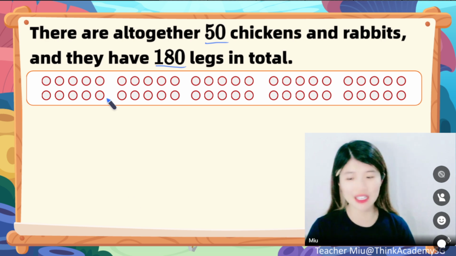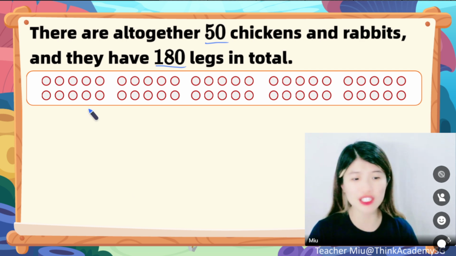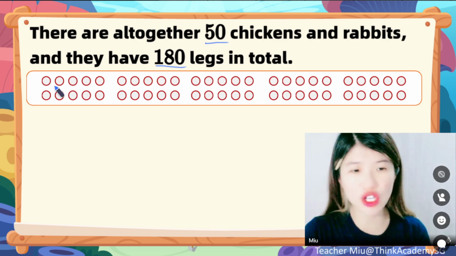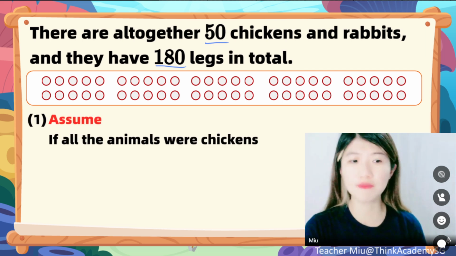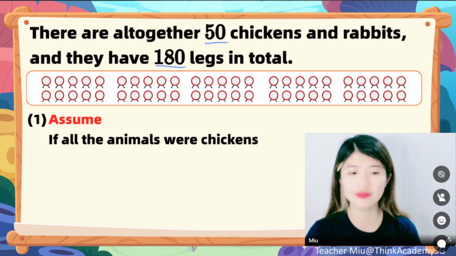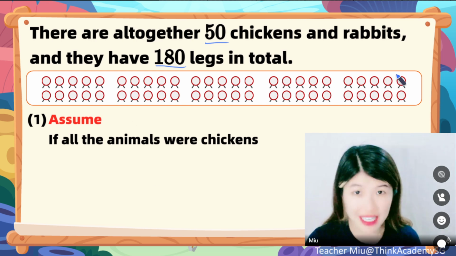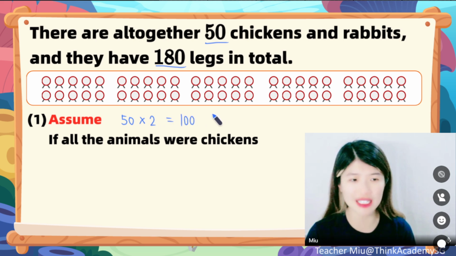Now you see altogether there are 50 heads, right? Then I can just give them legs one by one. At least, each of the heads would have how many legs? It must be 2, right? Because I can first assume that everyone is a chicken. If I assume everyone is a chicken, then how many legs do I have now? I have 50 chickens, and each chicken has 2 legs. So altogether, I have 100 legs now.